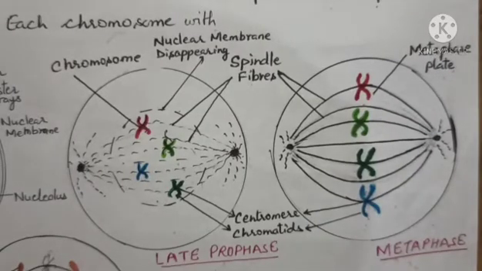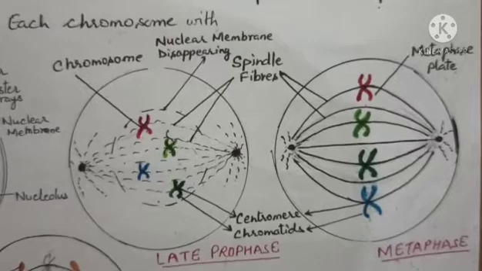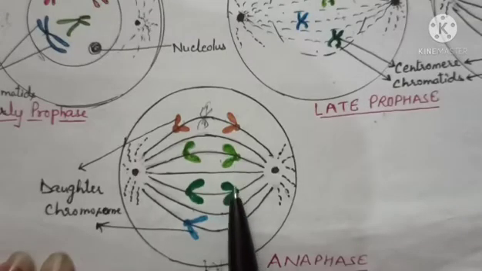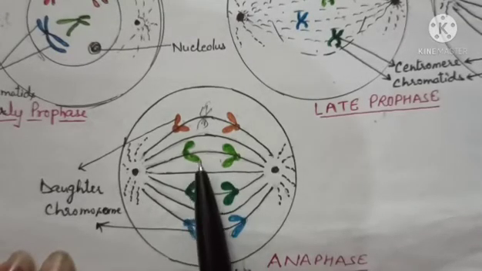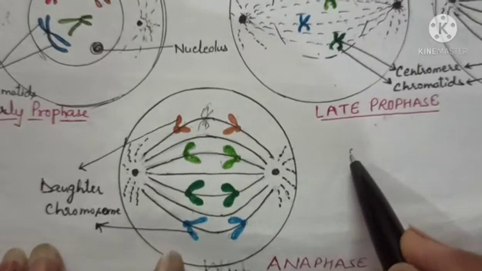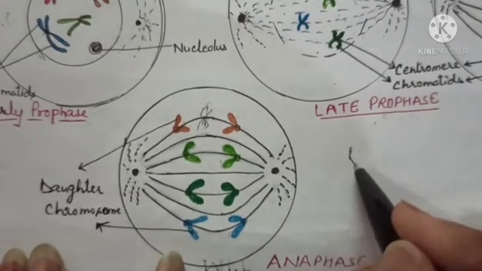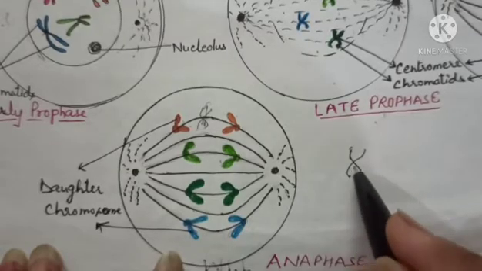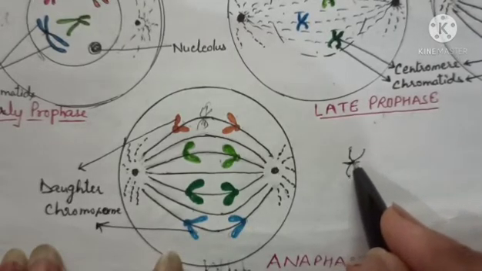Now the next stage is anaphase. During anaphase, each centromere splits. This is your chromosome, and this point is called the centromere.